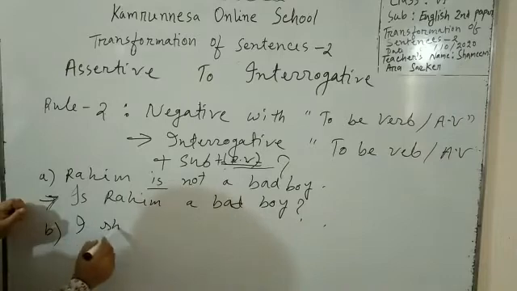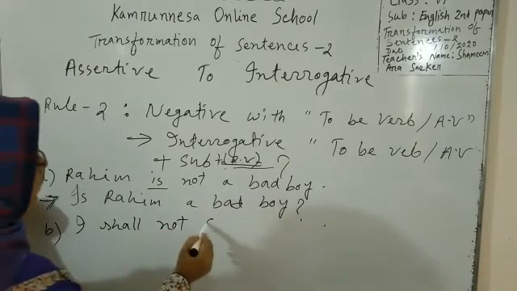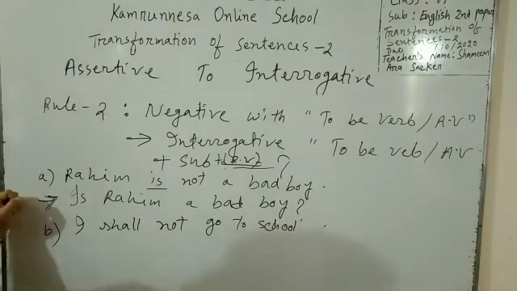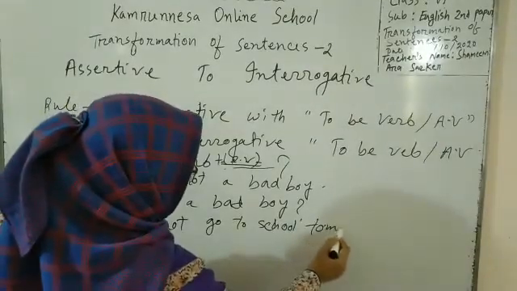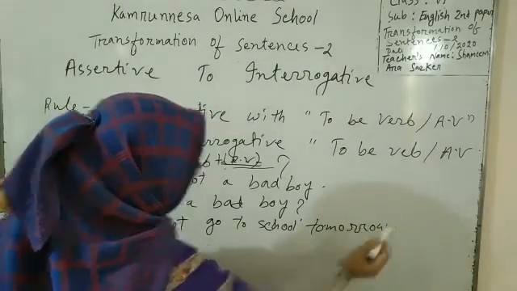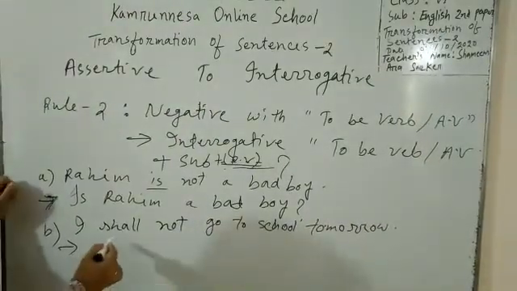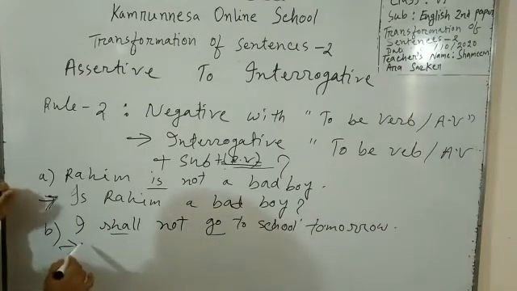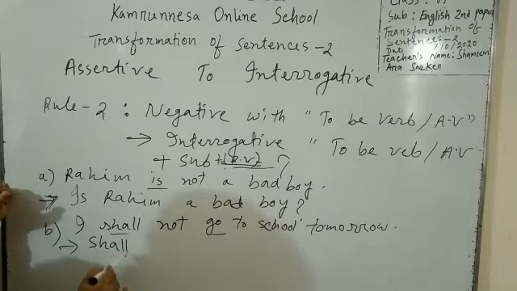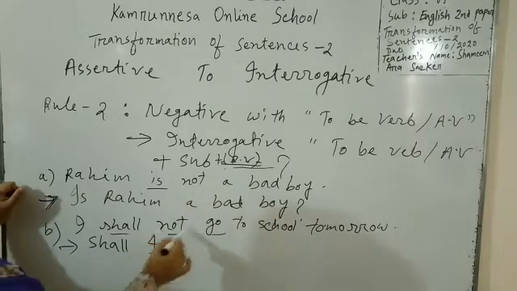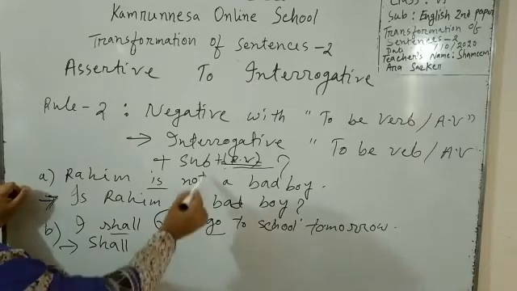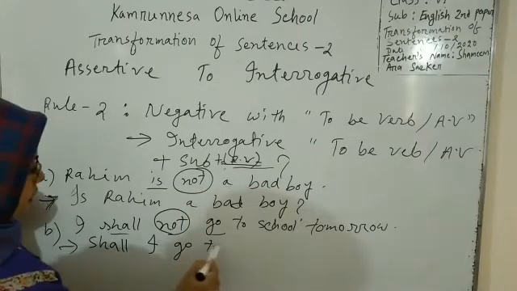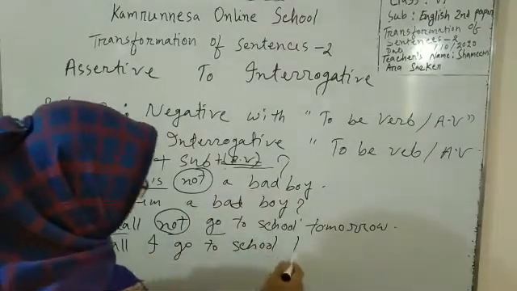I shall not go to school. I shall not go to school tomorrow. Okay, here we can see two words. One is auxiliary and the other is principal. So the structure will be shall I, and not will be omitted. Okay, here this not is omitted too. Shall I go to school tomorrow?